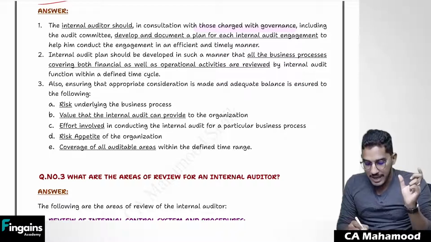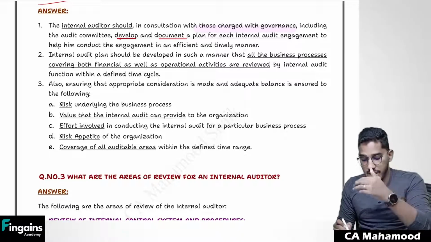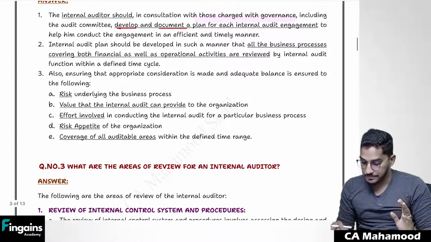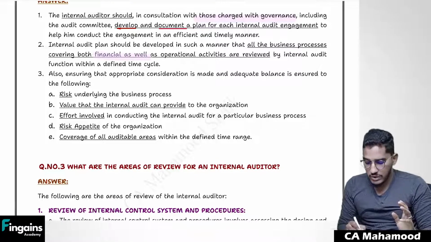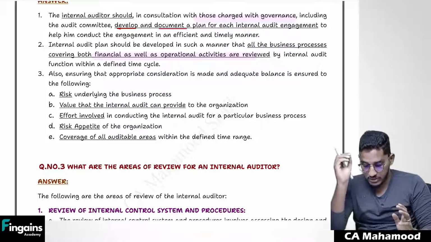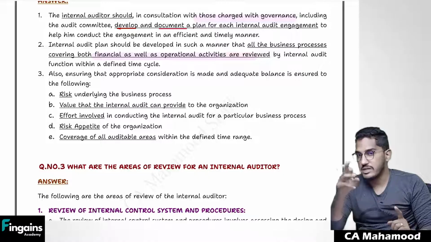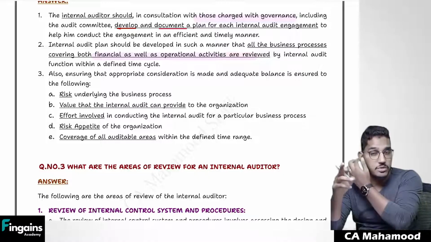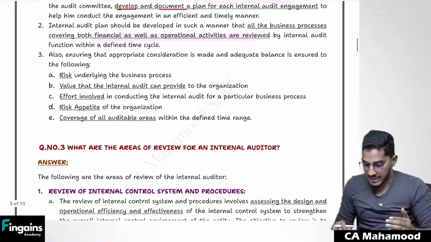And whatever audit plan he has developed, he has to develop and document for each internal audit engagement in an efficient manner. And also, in his plan, he should not just concentrate only on the financial matters, he should also concentrate on operational aspects. That is the main difference between internal audit and external audit. External auditor only concentrates on financial matters, but internal auditor concentrates on financial as well as operational aspects.